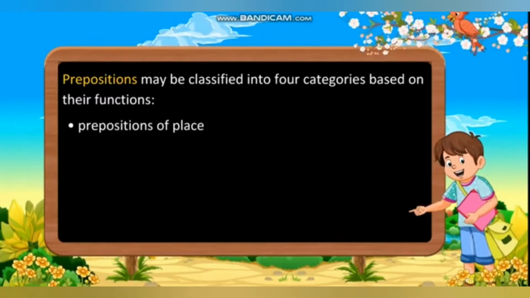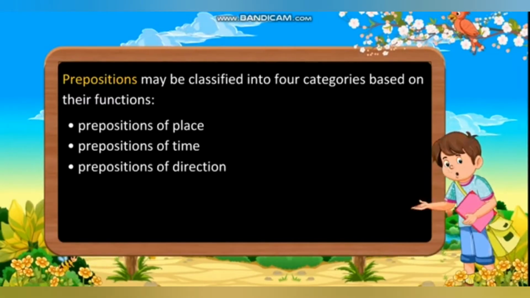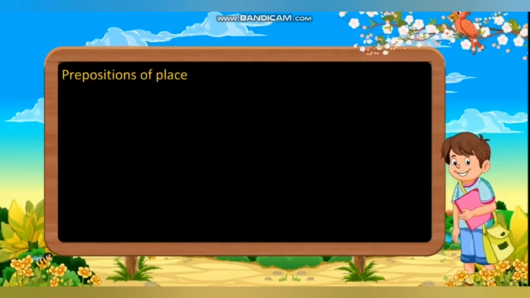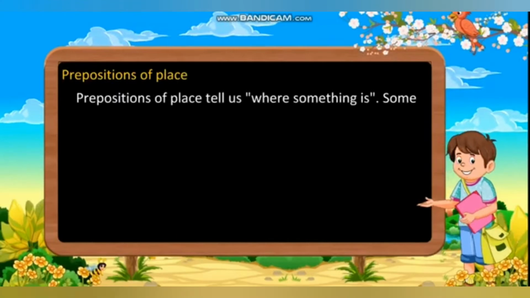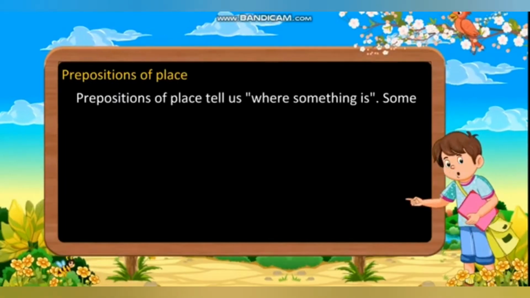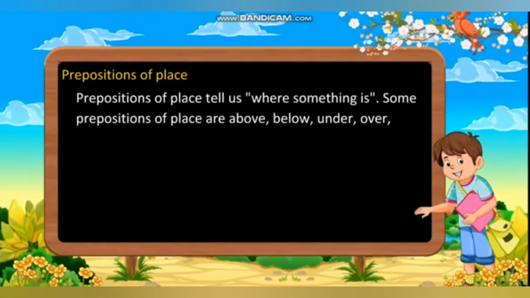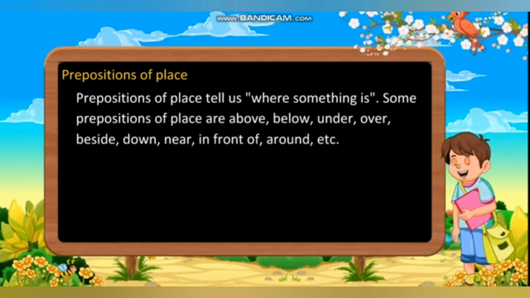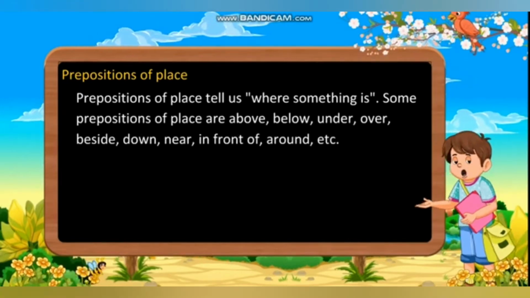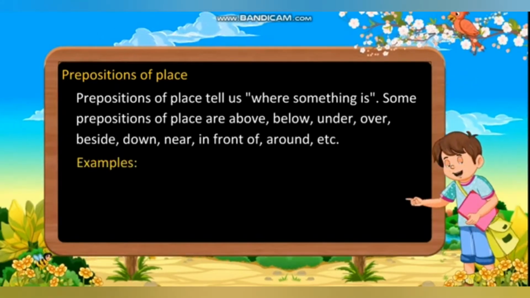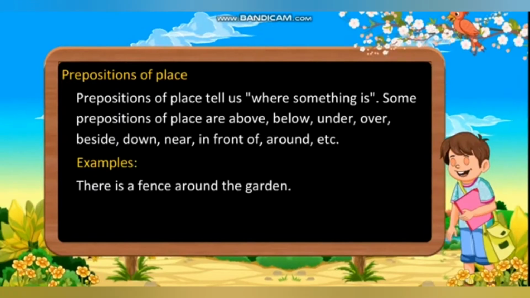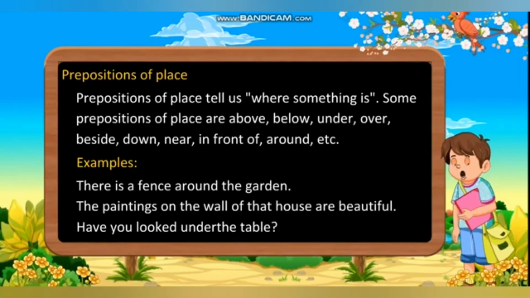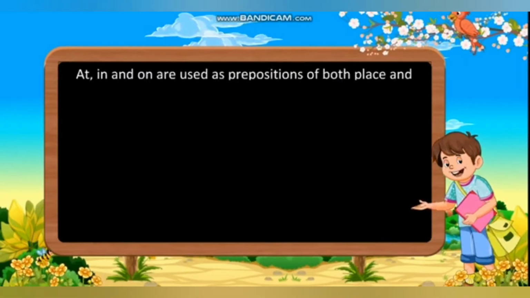Firstly, prepositions of place, prepositions of time, prepositions of direction, prepositions of cause and purpose. Prepositions of place tell us where something is. Some prepositions of place are above, below, under, over, beside, down, near, in front of, around, etc. These are called prepositions of place. Example: there is a fence around the garden. The painting on the wall of the house is beautiful. Have you looked under the table?